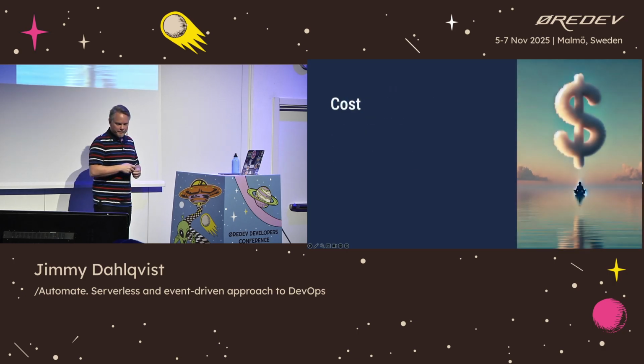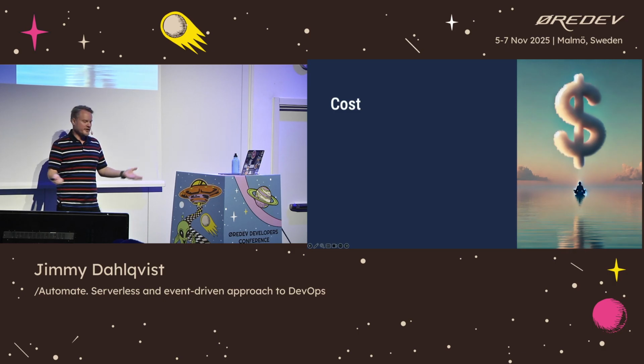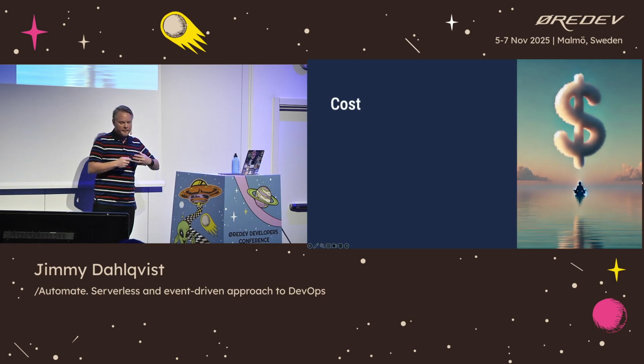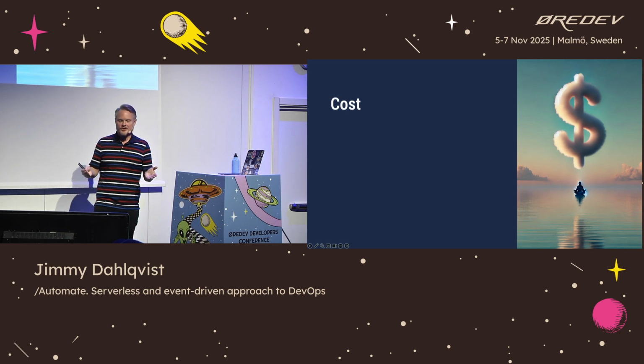The first thing that drove these changes was cost. It's always cost. Cost is always the primary reason for change. As I said, we are operating between 8 a.m. and 8 p.m. The first thing we noticed is that we had 3 environments up and running all the time: development, test, and production.